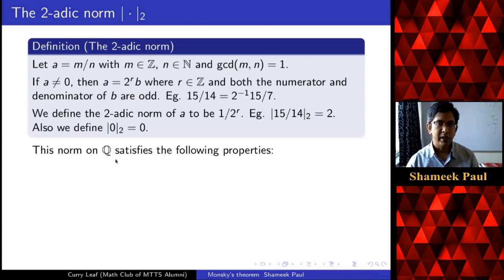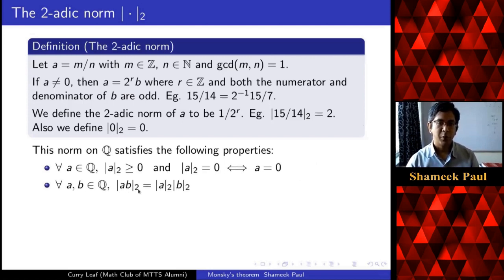We call it a norm because it satisfies the properties of a norm. You are all familiar with the absolute value, which is also a norm on rational numbers. The two-adic norm is always non-negative, and it is 0 only if A is 0.